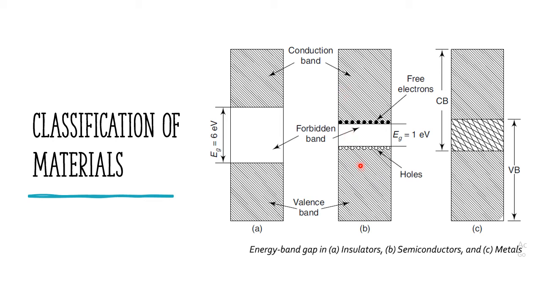And in the semiconductors, this forbidden gap or energy gap is very low. The energy gap voltage is 1 electron volt. So when we apply a voltage beyond this, then flow of electrons is possible. When the applied voltage is more than a particular voltage, then flow of electrons is possible. That is called semiconductors.